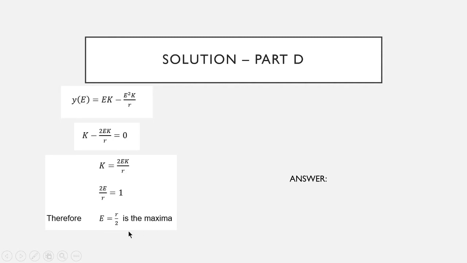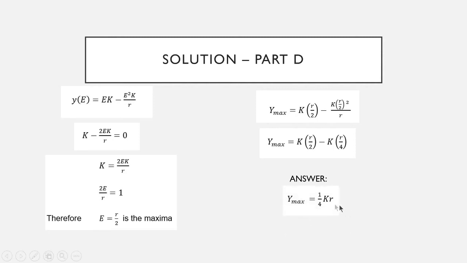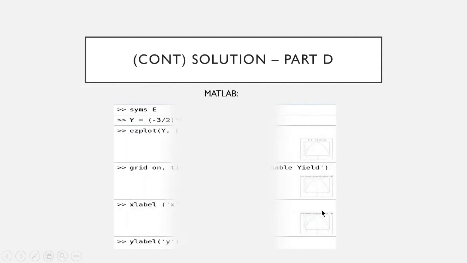Then substitute E into the equation of sustainable yield, and the equation would be Y = k times r over 2 minus k times (r over 2) squared over r. Then cancel r to get Y = k times r over 2 minus k times r over 4. Therefore, simplifying the equation will give us Y = 1/4 kr, and this would be the maximum sustainable yield.